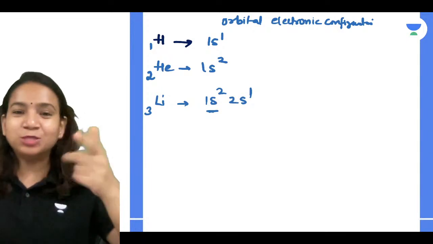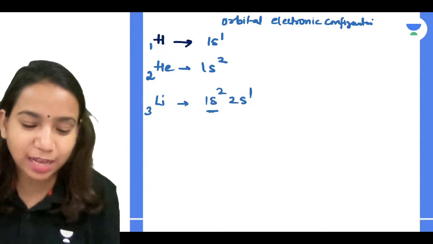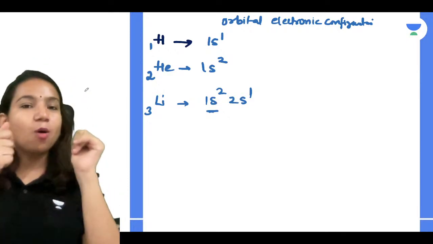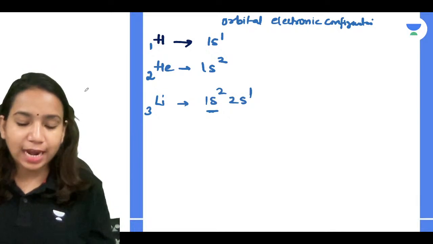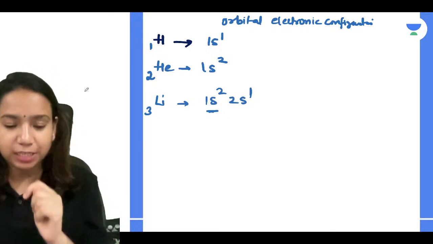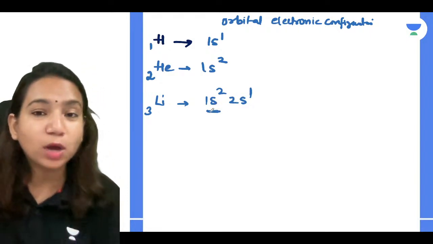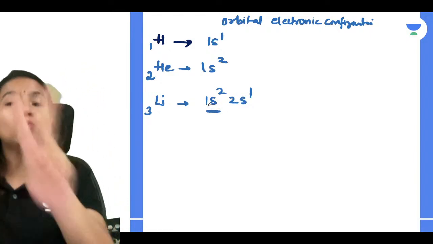No, in that 500 grams you cannot put 1 kg. Tell me guys, can you put 1 kg of stuff in a 500 grams paper bag? No, because that's its capacity. So Abhishek, you should understand from here that the 1s orbital has the maximum capacity to put 2 electrons.